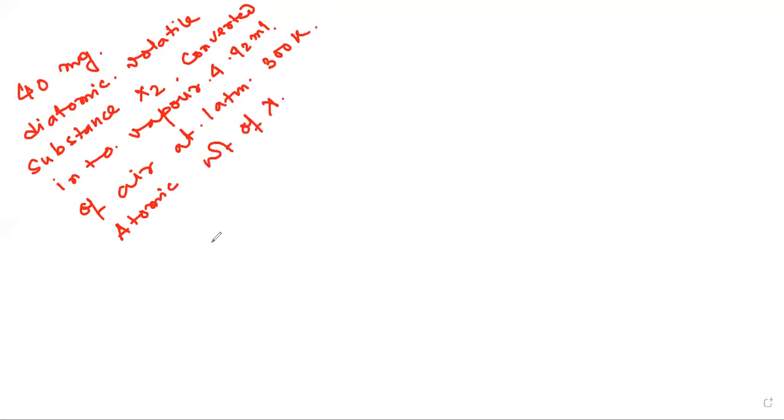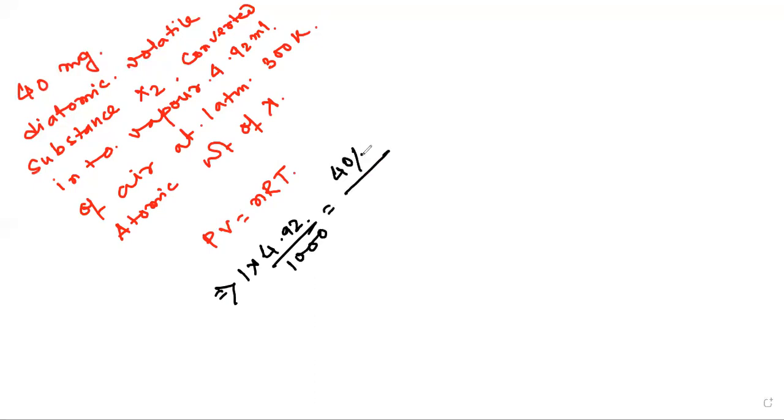You can definitely put the formula PV equals nRT. Here P is equal to 1 atm, V is equal to 4.92 ml, I can give it in liter, and n is given mass, 40 divided by 1000 gram, divided by molecular weight W, into R, 0.0821 liter atm, multiplied by temperature 300 Kelvin.